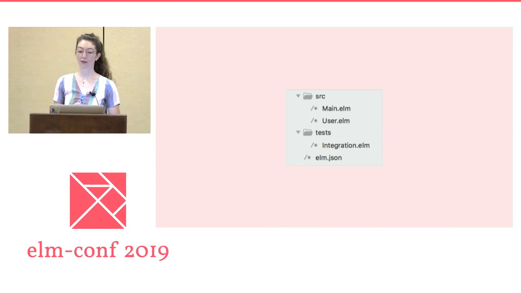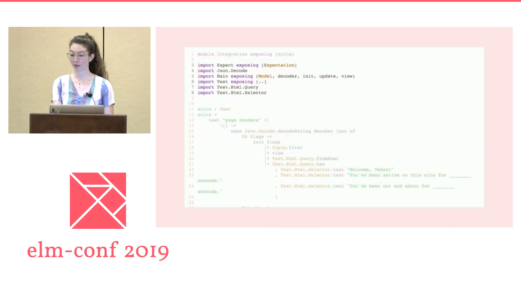We have a main file, a user file, and an integration test file. Restructuring immediately improves the ease of setting up the integration test. We no longer need a literal bajillion things to set up our test.